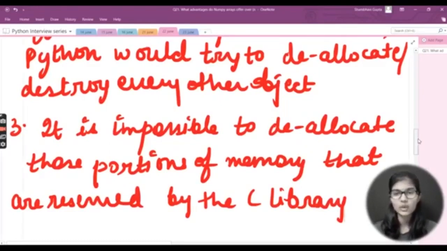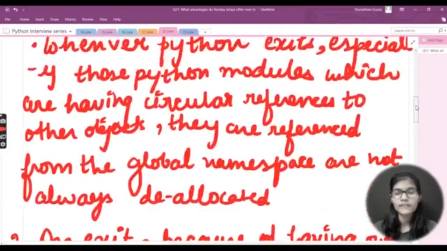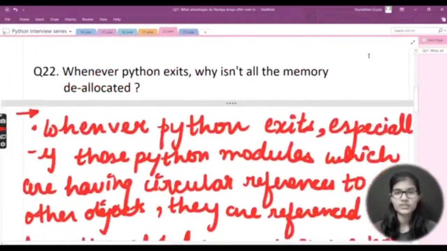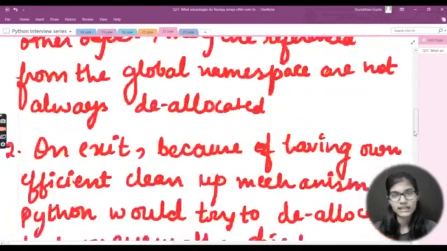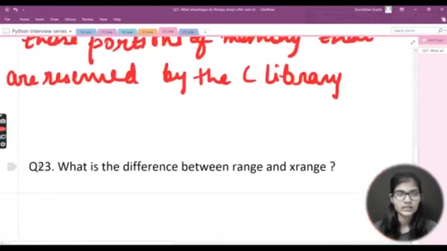So these three are the answers for this question: whenever Python exits, why is not all the memory deallocated? These are the three reasons regarding this question. Right, now let's move on to the other question here.